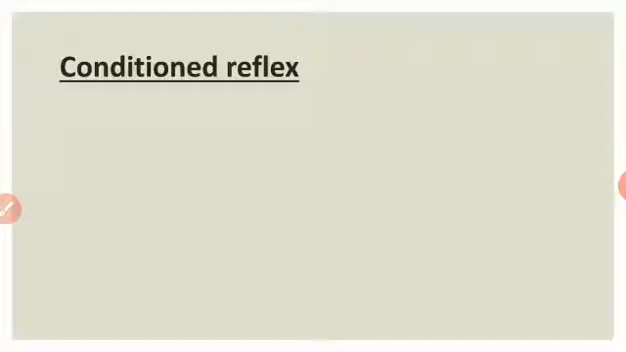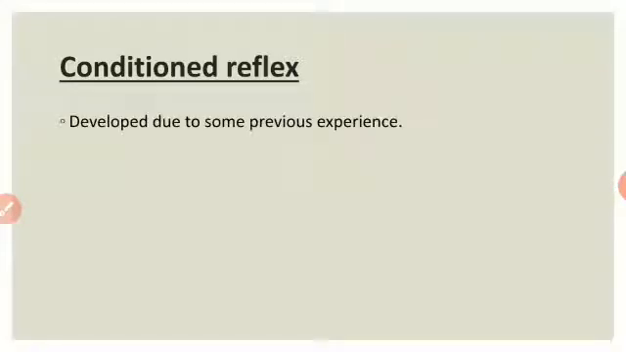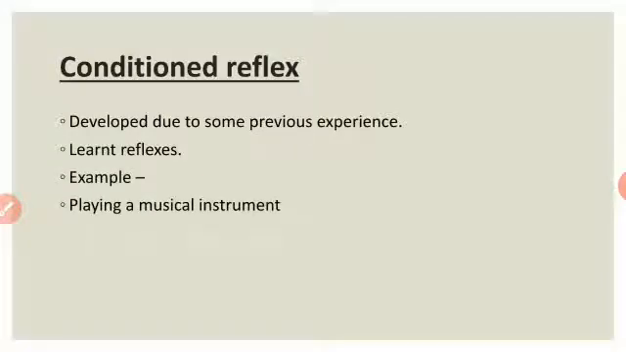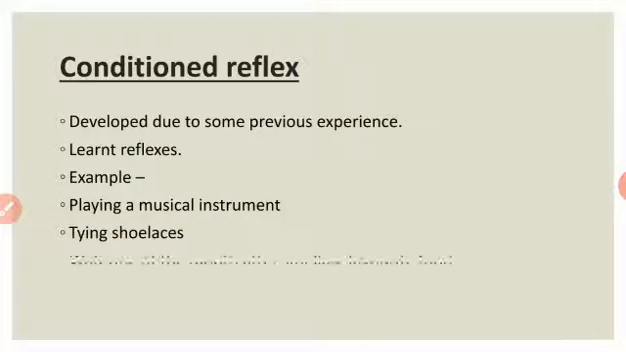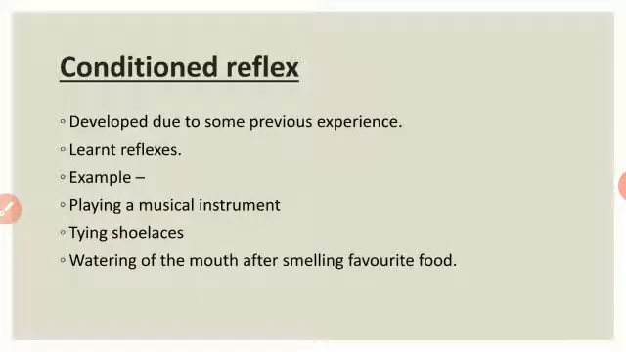Next is conditioned reflex. The reflexes which are developed due to some previous experience. This is just the opposite of simple reflex. In simple reflexes, they were inborn and did not require any previous learning. But conditioned reflexes require previous experience. They are developed due to some previous experience. So in other words, we can say that they are learned reflexes. Some common examples of conditioned reflexes are playing a musical instrument, tying shoelaces or a necktie without being attentive, and watering of the mouth after seeing or smelling favorite food. So these are all examples of conditioned reflex.